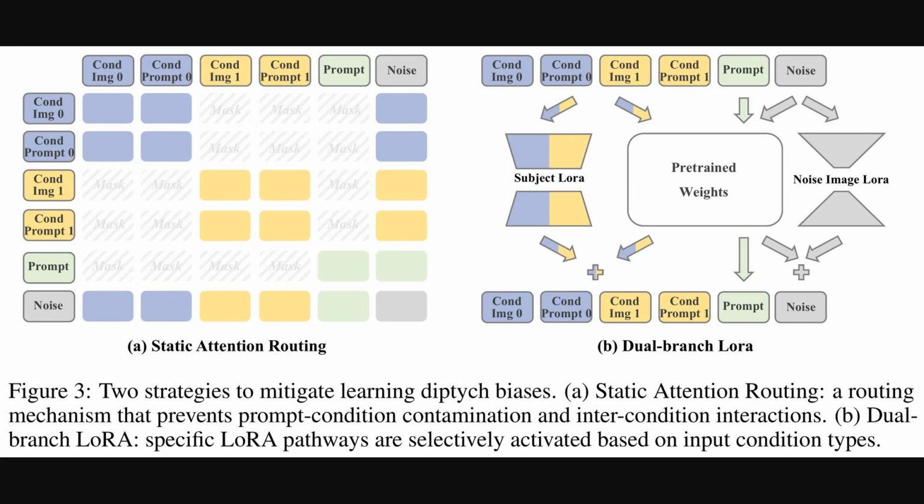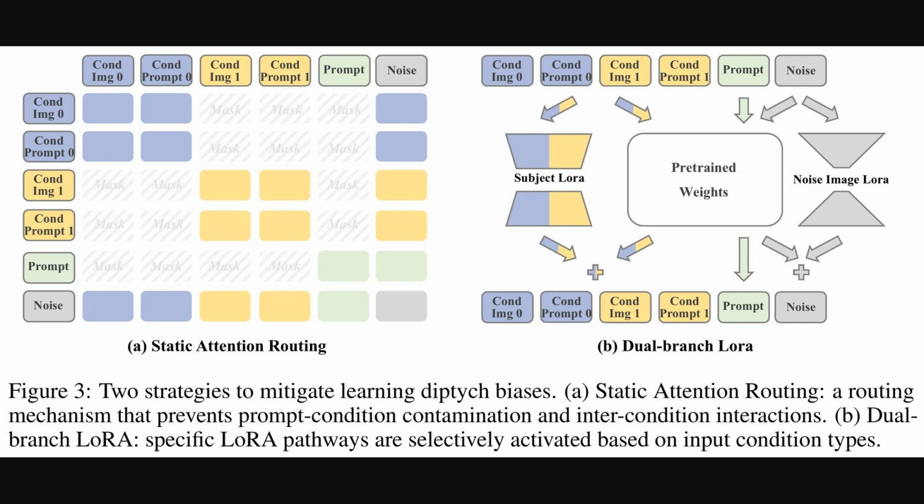Okay. So while that debiased diptych learning is a great way to create training examples, it can sometimes introduce its own subtle issues or biases. This figure illustrates two key strategies to counteract those. On the left, in part A, we have static attention routing. This is a fixed way of controlling how the AI model pays attention. Essentially, it uses masks, shown as faded areas, to prevent information from one conditional input, like the first image, from incorrectly influencing the information related to the second image or prompt. This helps avoid contamination between subjects.